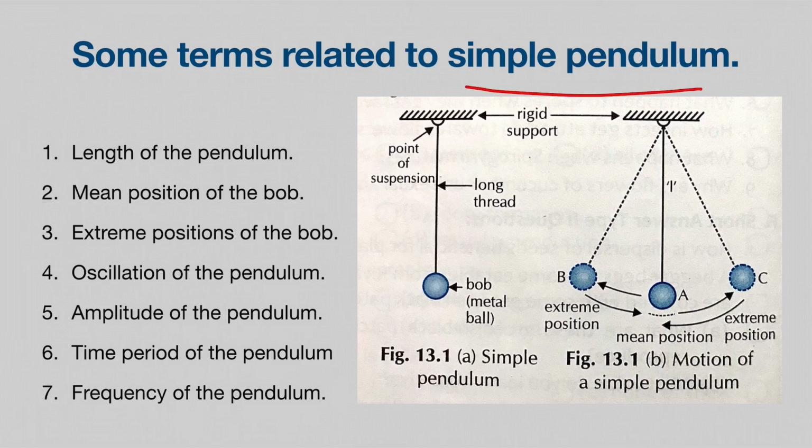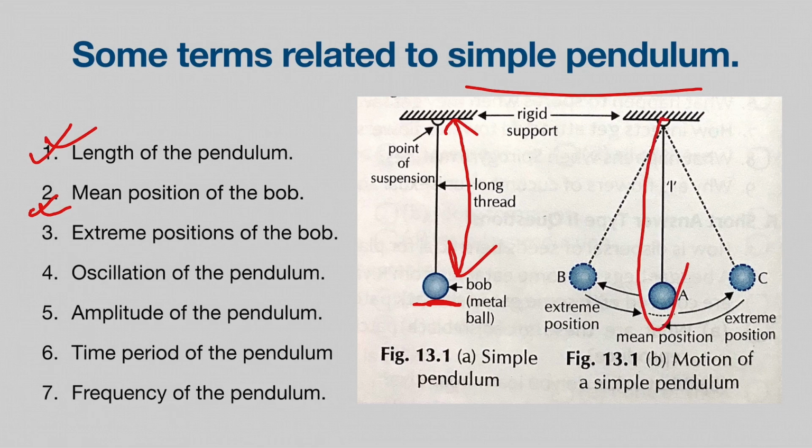The first one that we have is length of the pendulum. As the name suggests, the length of the pendulum basically means the length from the point where it's hanging up to the metal ball. Next we have mean position of the bob. Mean position of the bob means when the metal ball is not in motion, that is, when it is at rest, this middle position is what we call the mean position of the bob.